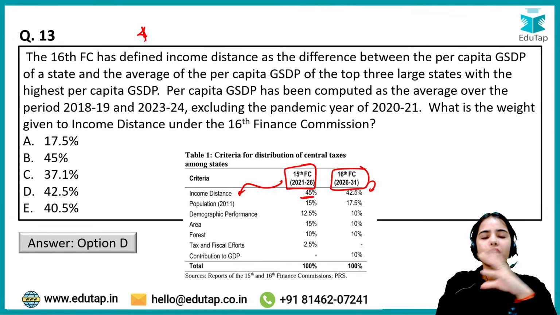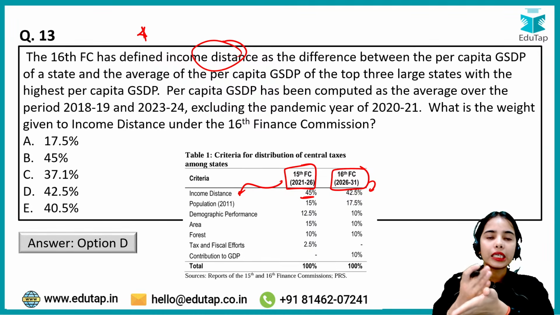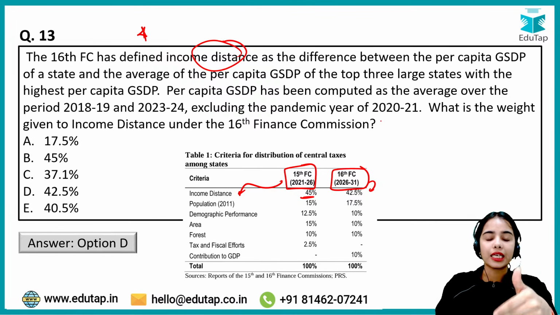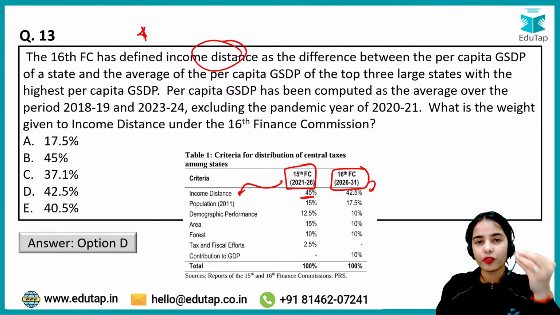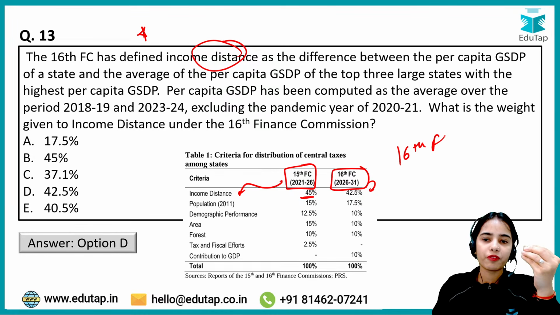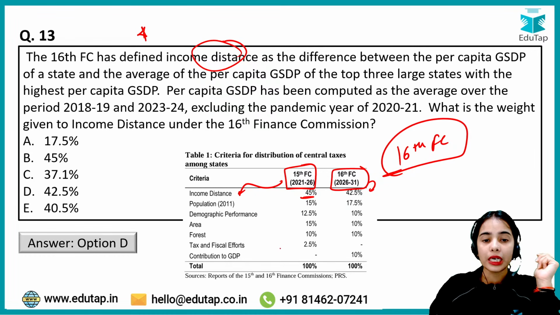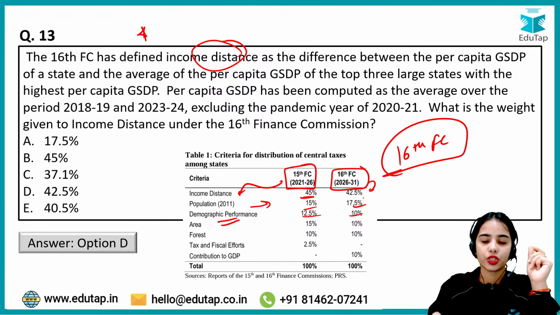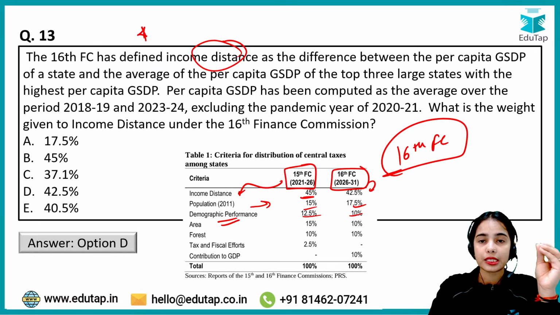Okay. Again, if you are not able to understand what is the income distance, what is this per capita GSDP and such, I have taken a detailed session on the 16th Finance Commission. You can understand that this Finance Commission is providing the recommendations for the 5-year time period. So this is a very important report that you have to go through. So do go through the 16th Finance Commission session that I have taken so that you understand the nitty-gritties. Okay. Now, there is also the change in the population criteria and the demographic performance weightage. Why the weightage has changed, and all these points have been discussed in the session for the 16th Finance Commission.